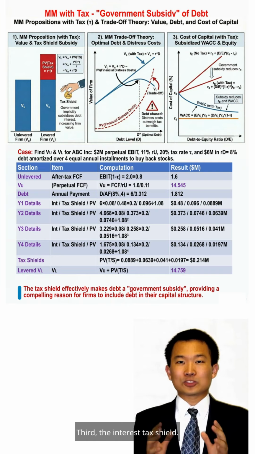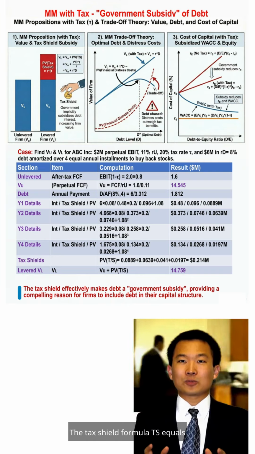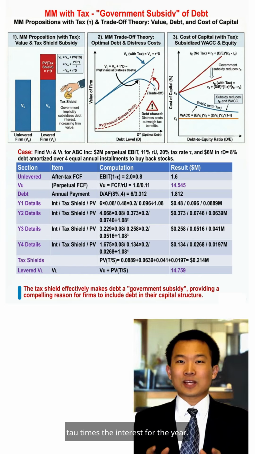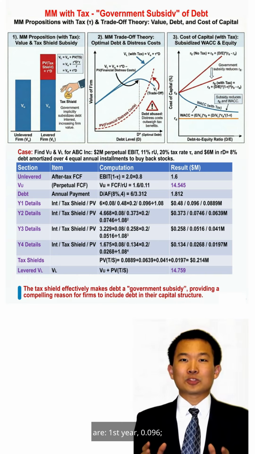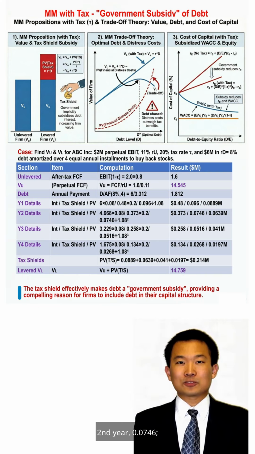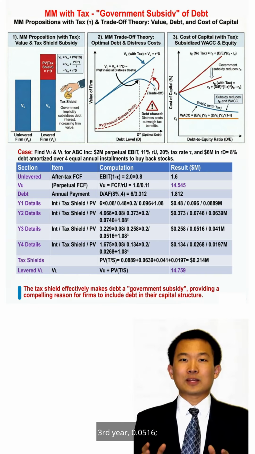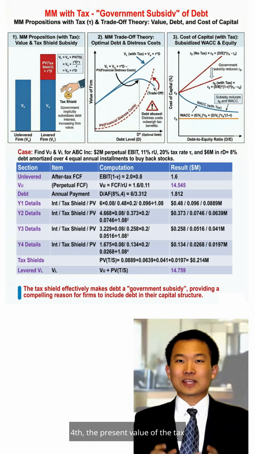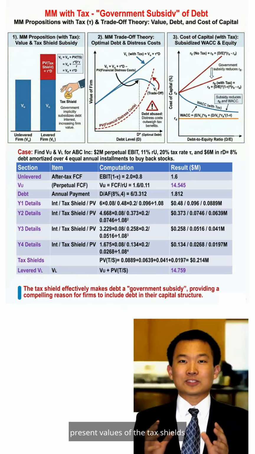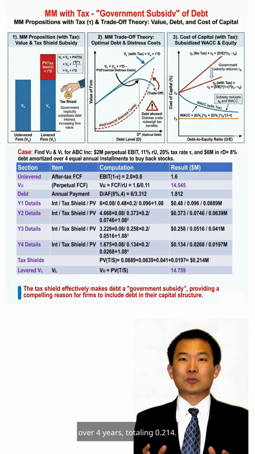Third, the interest tax shield. The tax shield formula, TS equals tau times the interest for the year. The tax shields for the 4 years are first year 0.096, second year 0.0746, third year 0.0516, and fourth year 0.0268. Fourth, the present value of the tax shield equals the sum of the present values of the tax shields over 4 years, totaling 0.214.